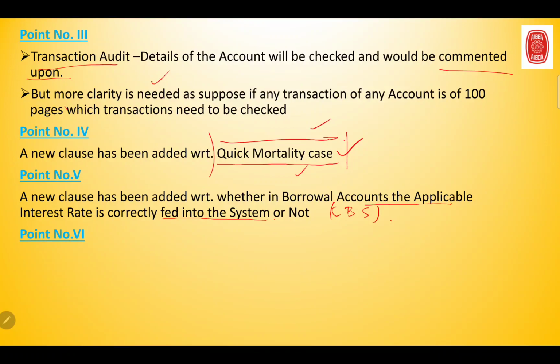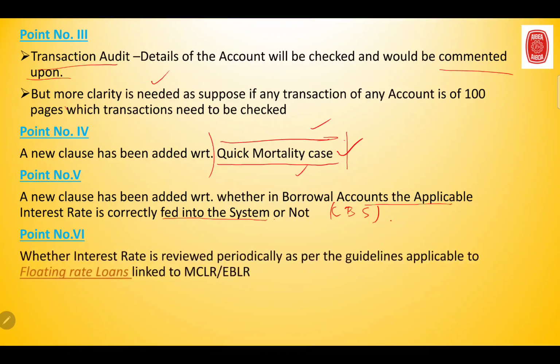Point number 6 says whether interest rate is reviewed periodically as per the guidelines applicable to the floating rate loans which are linked to the MCLR or an external benchmark lending rate. Now floating rates need to be changed. Now what would auditors ask with respect to point number 6?